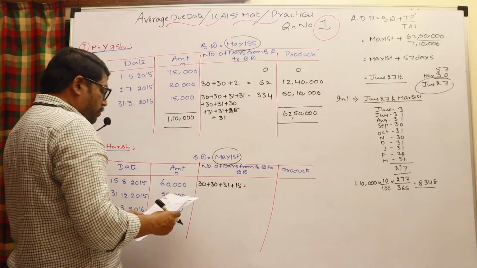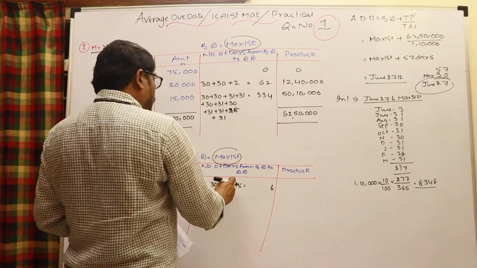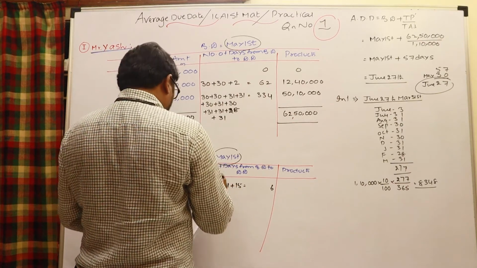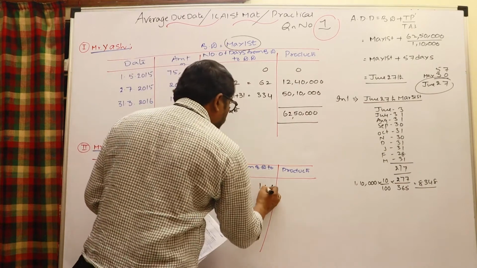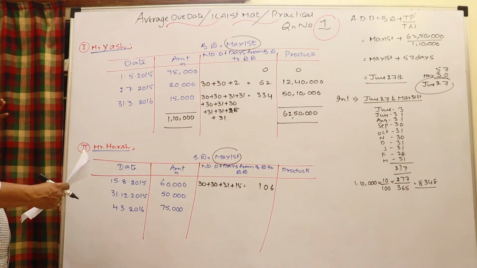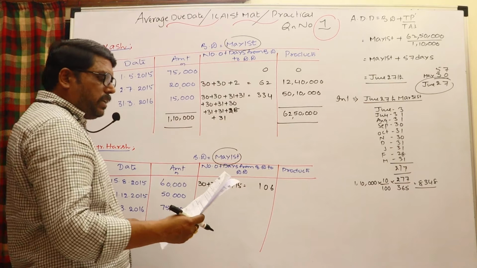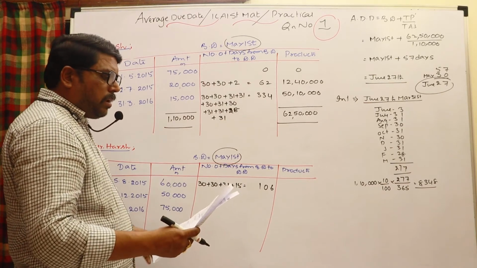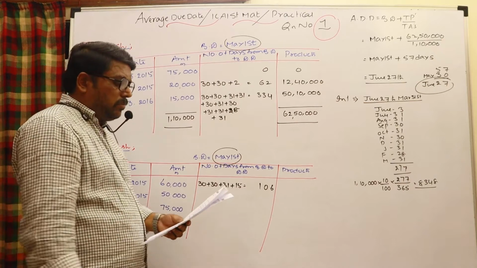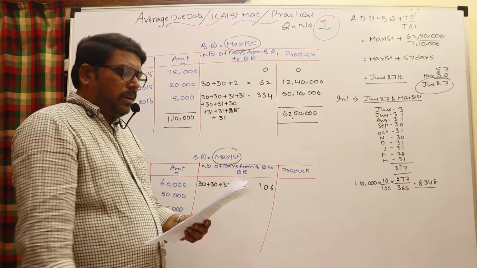And see that, the number of days, 134, 437, 106 days. Actually August 15th is a public holiday. Payment should be done on the preceding day. It should be taken as 105, but of course here it is taken as 106 itself. But you may take it in the exam as 105 days.